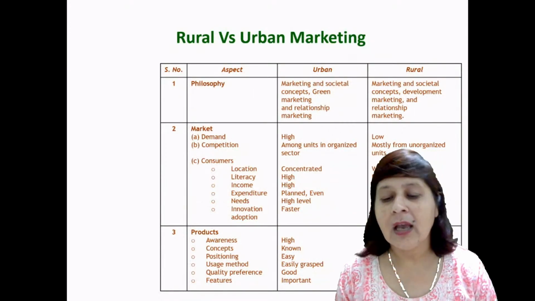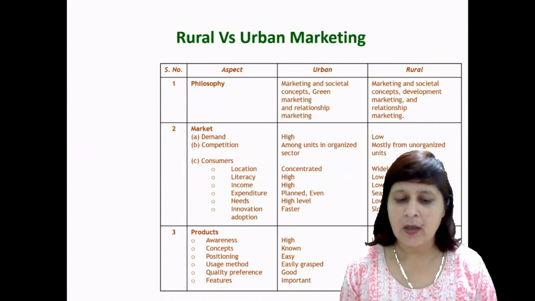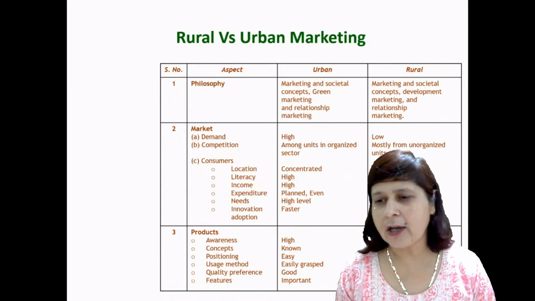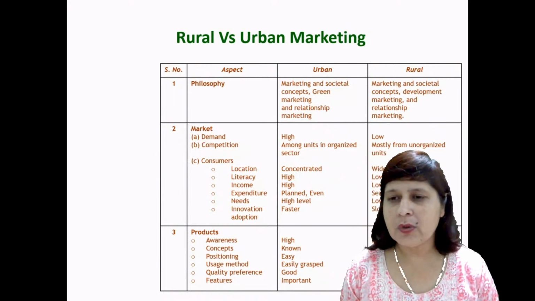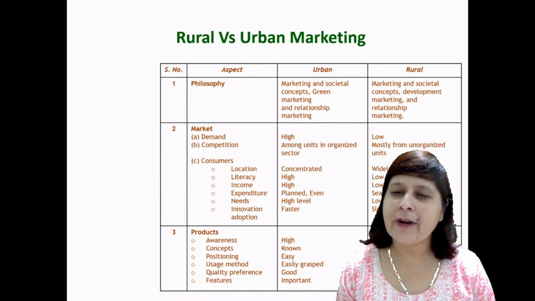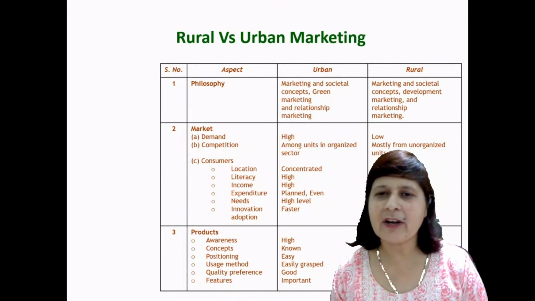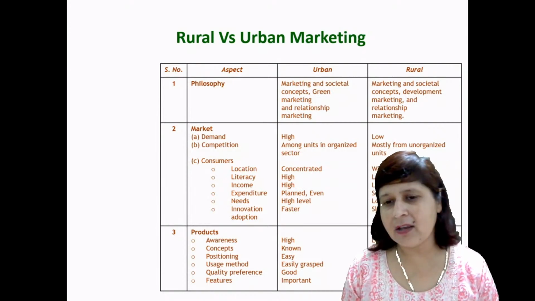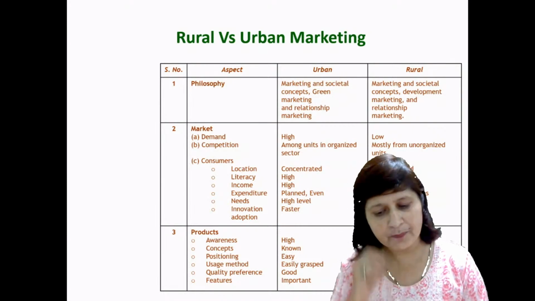Innovation adoption is faster in urban areas and slower in rural areas. Product awareness in urban areas is high, and product awareness in rural areas is low. The concept is known to urban people while less known to rural people. Positioning of a product is easy in urban areas while it is difficult to position a product in rural areas. Usage method is easily grasped by the urban customer while difficult to grasp for the rural customer, right?